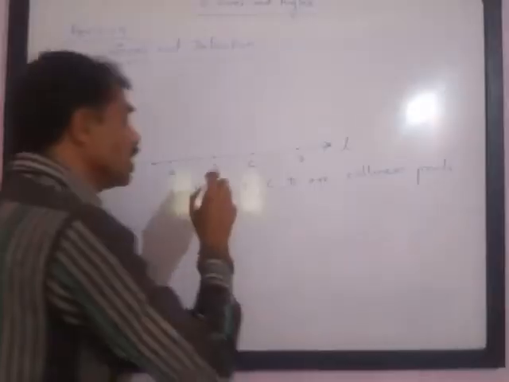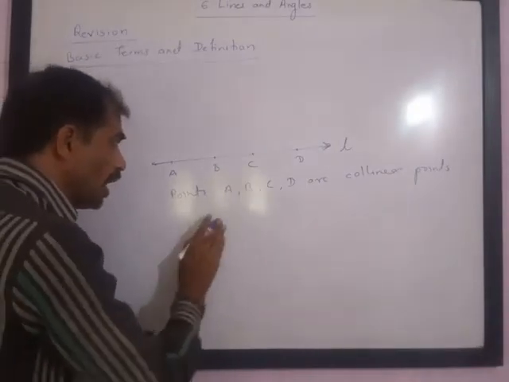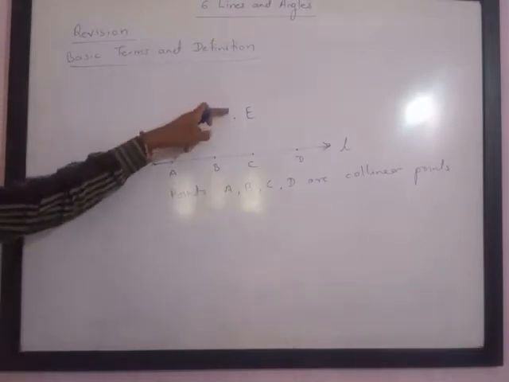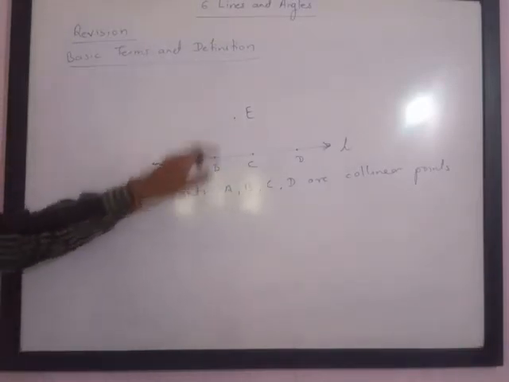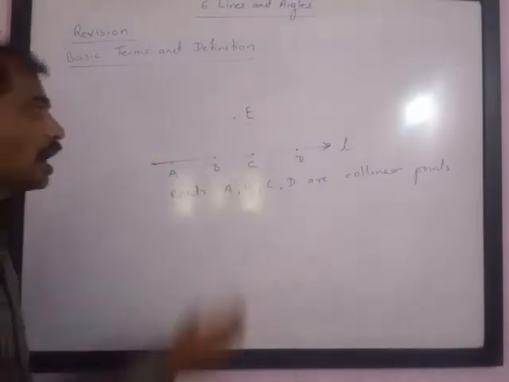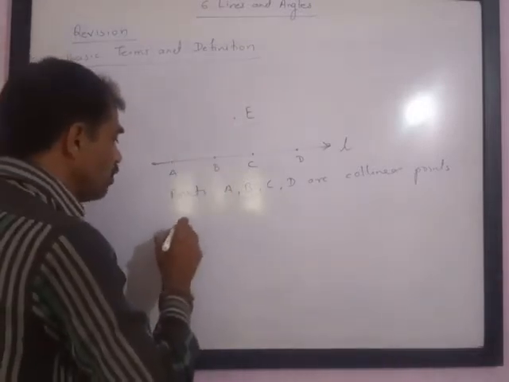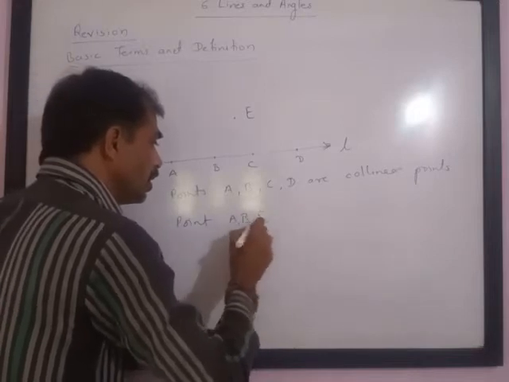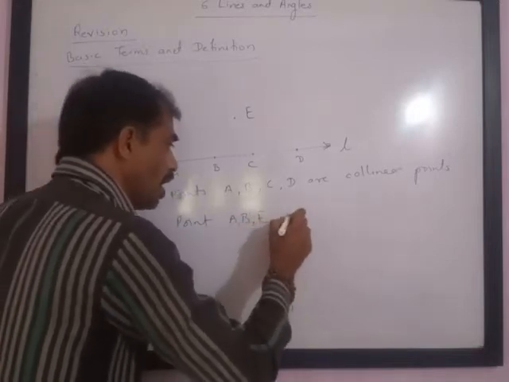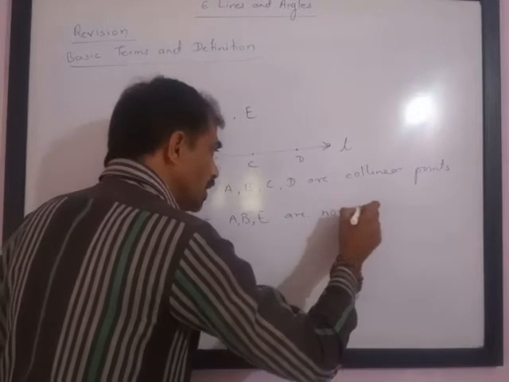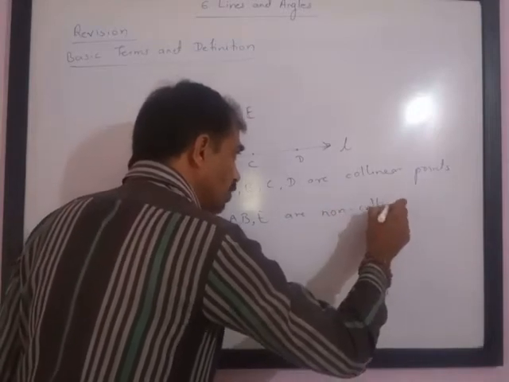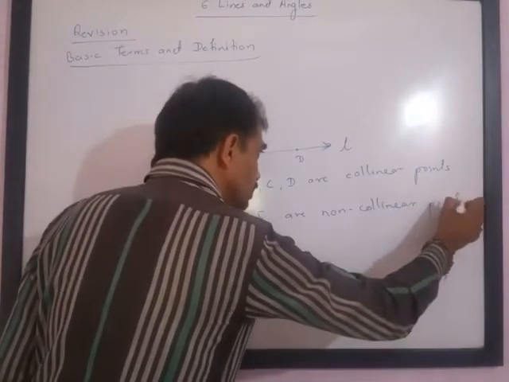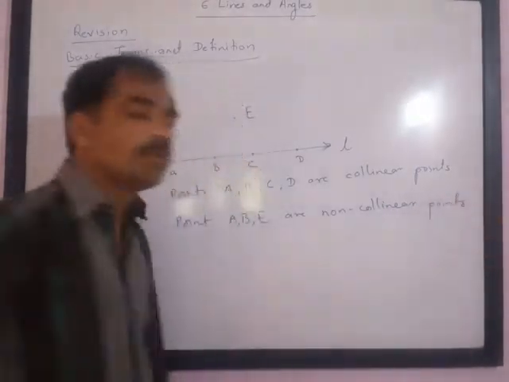If points don't lie on the line, for example, if there is any other point E, then points B, C, E, points A, B, E, and points B, D, E are non-collinear. So you can say that points A, B and E are non-collinear. Non-collinear means they don't lie on a single line.